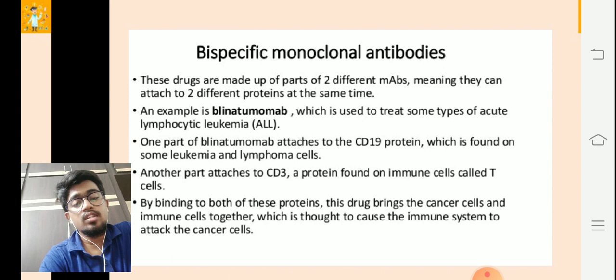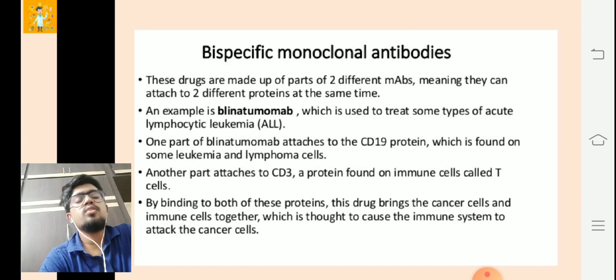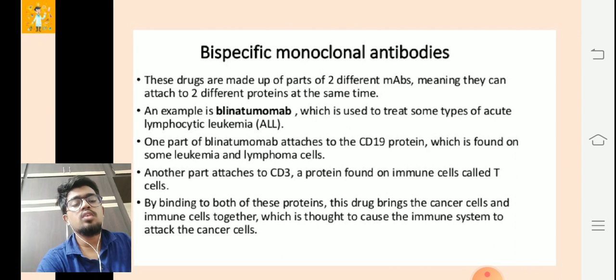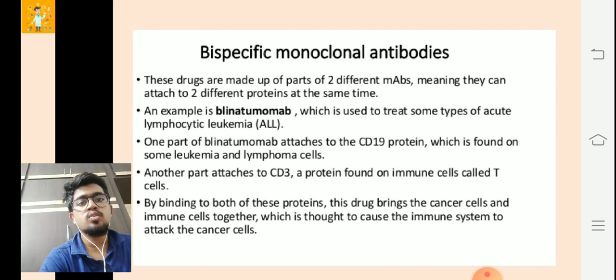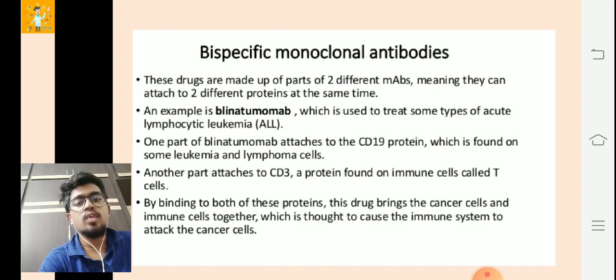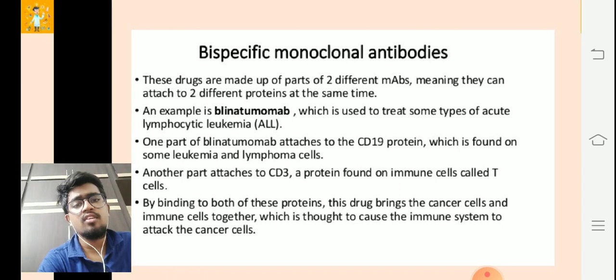This is used in the final, third stages so that we can prevent the spread of cancer cells. By binding to both of these proteins, this drug brings the cancer cells and immune cells together, which is thought to cause the immune system to attack the cancer cells. So they drive the immune system to attack the cancer cell, which is a very special property of bispecific monoclonal antibodies.